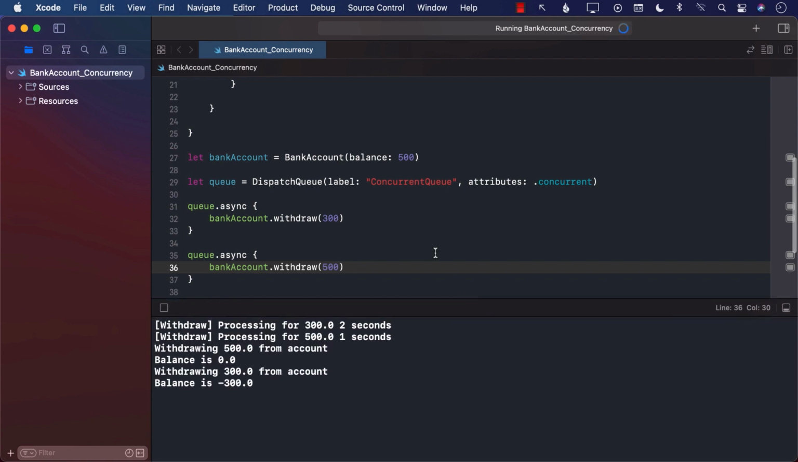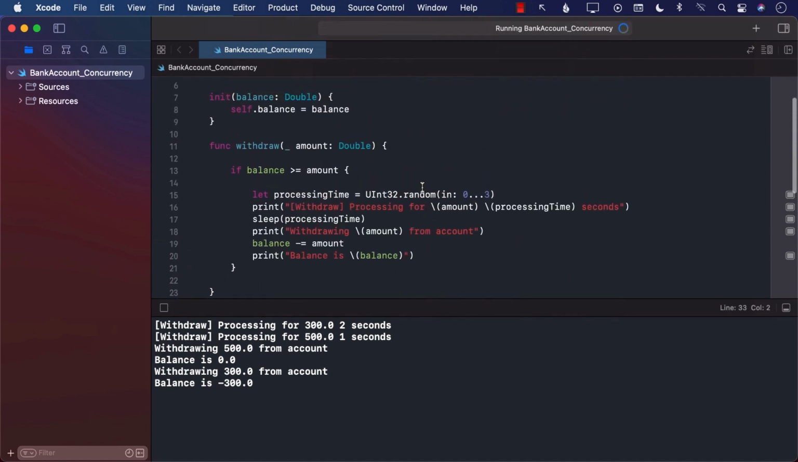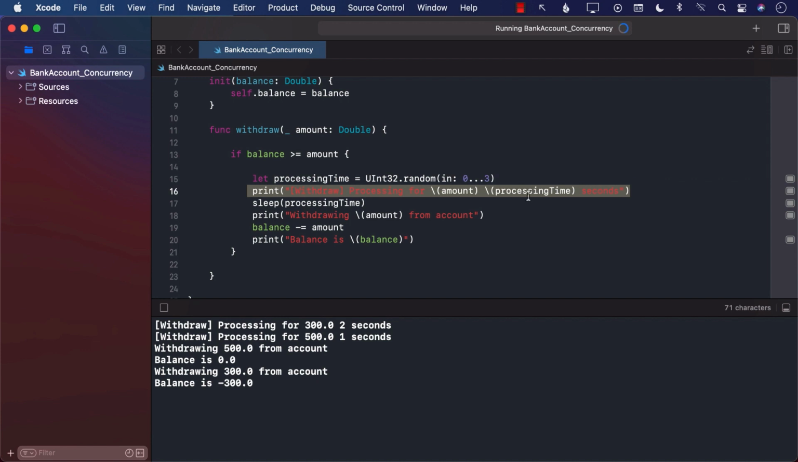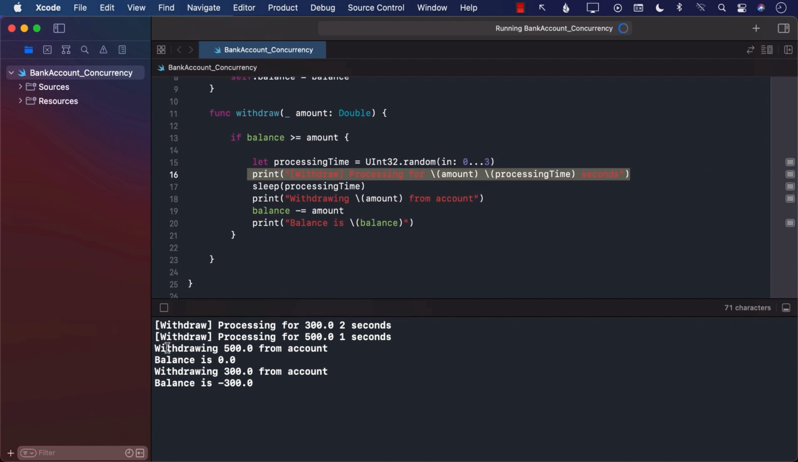Okay, so this is something interesting going on. Processing for $300, so the first one went in 2 seconds. Processing for $500, 1 second. So where is that message? It's actually right over here. So the withdrawal hasn't really happened yet. And then what actually happened is withdrawing $500 from the amount. The one that was second to reach over there, because it only waited for 1 second, was the first one to get withdrawn. And the balance at that time was 0.